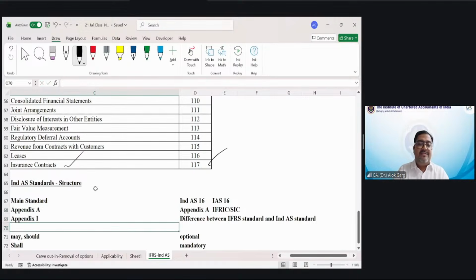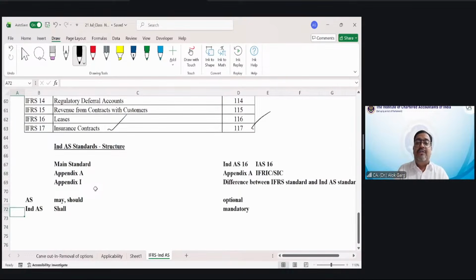And my dear friends, let me tell you the grammatical difference between accounting standards and Ind AS. In accounting standards, there is a huge usage of the words may or should. The company may, the company should, but in Ind AS, largely the word used is shall. What is the difference between may, should, and shall? Where may or should has been used, it seems like it is optional in nature. But where the word shall has been used, it seems like it is mandatory in nature.